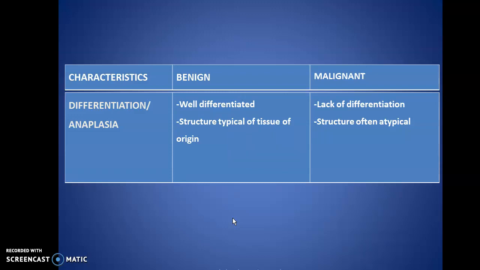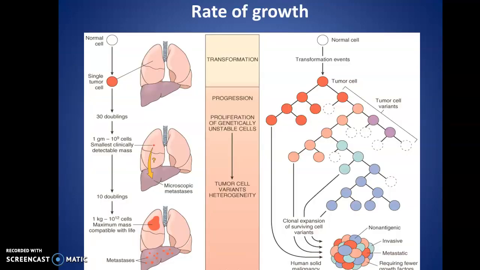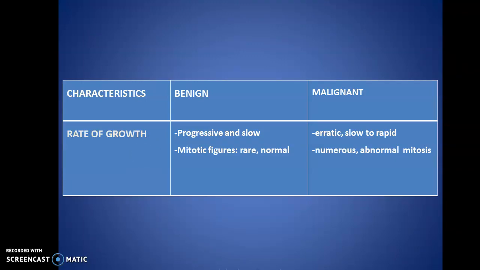Benign tumors are well differentiated and they do show differentiation. That means the structure is typical of the tissue of origin. Malignant tumors show lack of differentiation and they are often atypical. Now this is showing you the rate of growth of tumor. By the time a tumor is clinically detectable, it has finished half its lifespan, right? That is one concept we will be seeing in further detail. So rate of growth of a benign tumor is progressive and slow, with mitotic figures being rare, whereas malignant tumors are erratic, slow to rapid, with numerous abnormal mitoses.